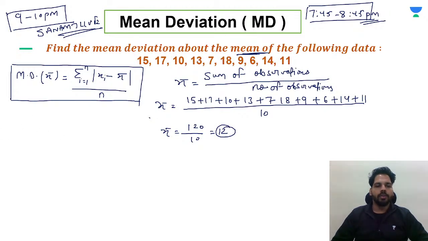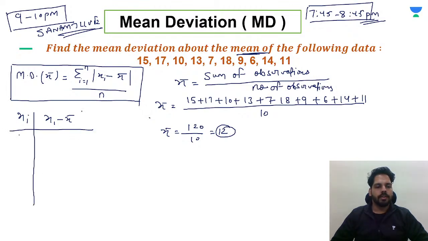Now what do we need to do? We have to deviate this x bar from each observation first of all. So you can go for a table also. On one side you can write xi, on the other side you can write xi minus x bar.